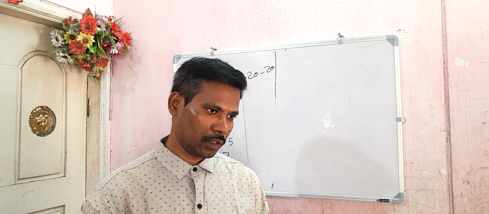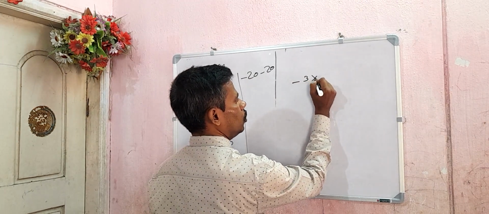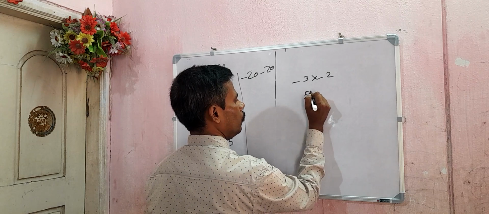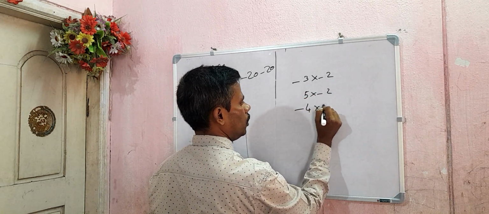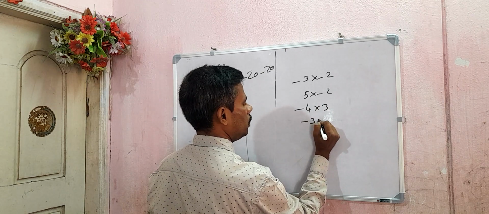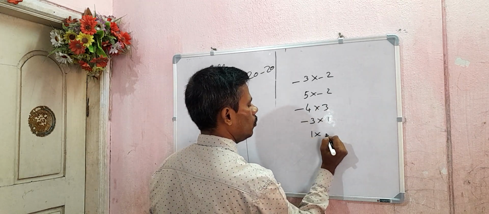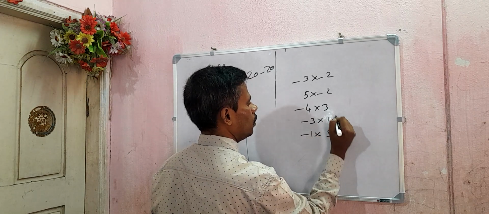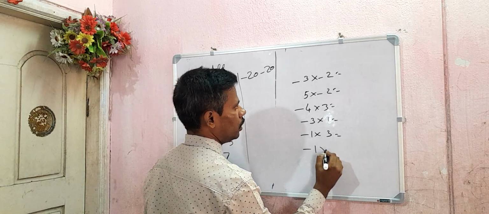Multiplication of integers. -3 into -2, 5 into -2, -4 into 3, -3 into 1, 1 into -1 into 3. Observe these examples carefully, and -1 into -1.